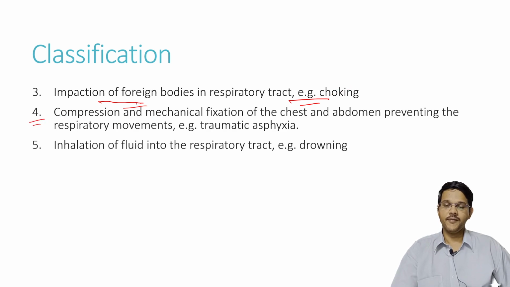Next type is compression or mechanical fixation of the chest and abdomen, preventing respiratory movements. Here the nose and mouth may be open, but the chest and abdominal movements are restricted. A common example is traumatic asphyxia, where debris may fall on the person's chest or abdomen and the person is not able to breathe. Next is inhalation of fluid into the respiratory tract, like in drowning. Because of fluid accumulation in the respiratory tract, there is lack of oxygen, leading to asphyxia.